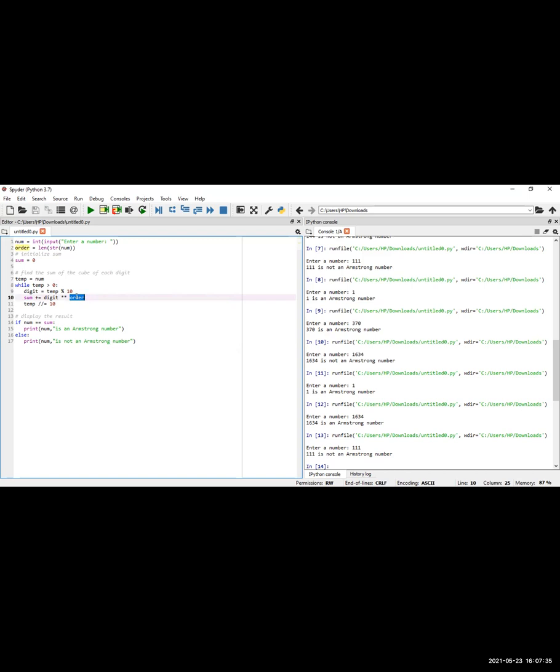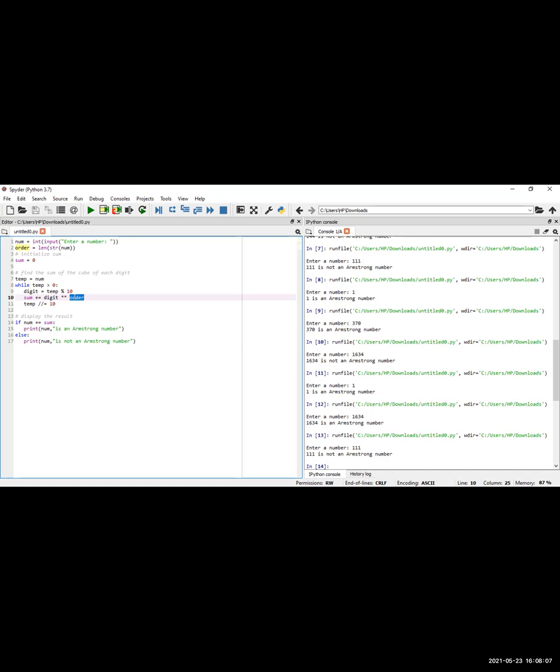While I am saying please enter the input 1634, in most cases it says it is not an Armstrong number, whereas 1634 is an Armstrong number. How to check that? That's why we have used this length: the length of that particular number, putting the length into the order, and using it as the power.